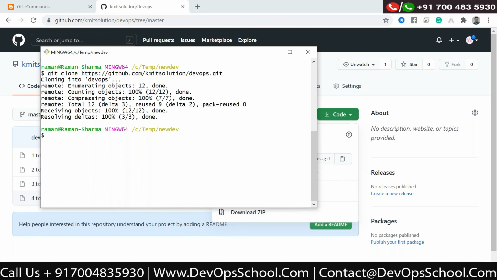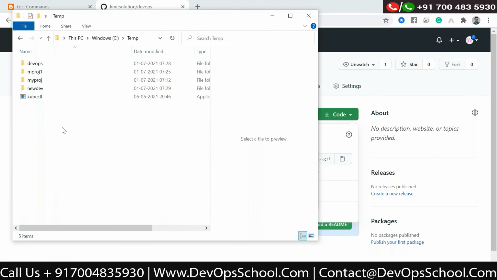Now under this new developer directory, a DevOps directory gets created, and it has the same number of files.